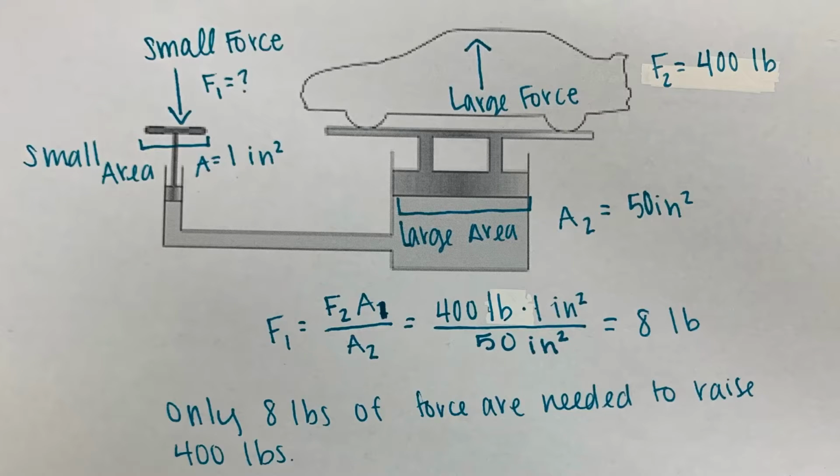In this problem, we are looking to find the small force applied over the small area of 1 inch squared. We are given that the large area is 50 inches squared and the large force applied on the car is 400 pounds. We can rearrange the formula that we were given earlier to be the small force is equal to the large force times the small area divided by the large area. When we do this calculation, we find that only 8 pounds of force are needed to raise this 400-pound car.